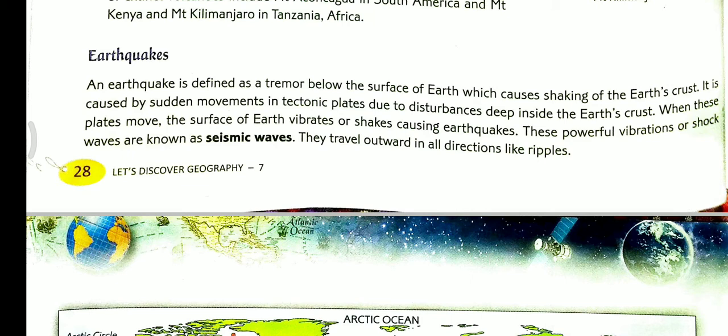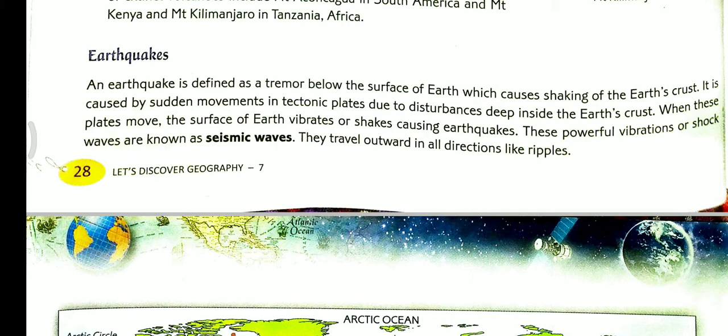Like volcanoes, the earthquakes are an internal process of the earth. An earthquake is defined as a tremor below the surface of Earth which causes shaking of Earth's crust. It is caused by sudden movements in tectonic plates due to disturbances deep inside the Earth's crust. When these plates move, the surface of Earth vibrates or shakes, causing earthquakes.